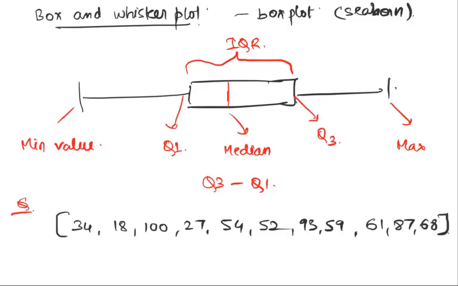I want you to find the 5-point summary for this distribution. This is just to ensure that you're comfortable with the idea.